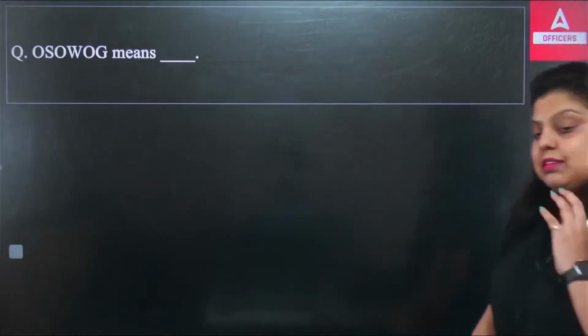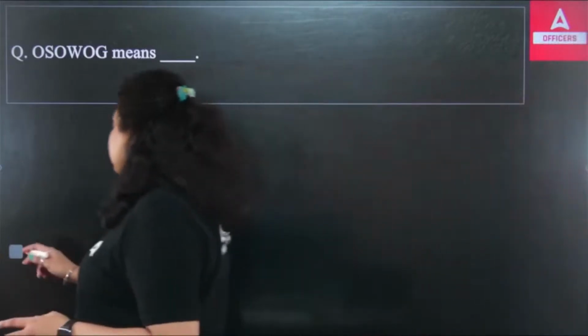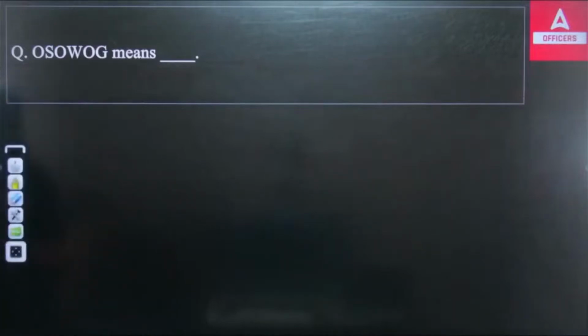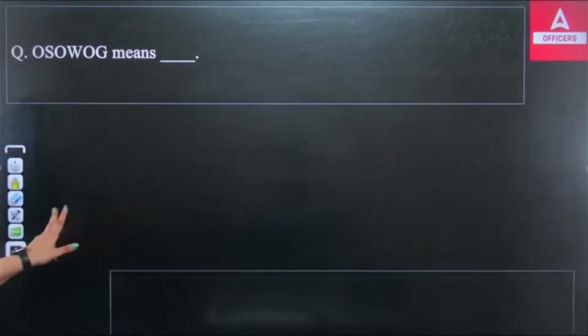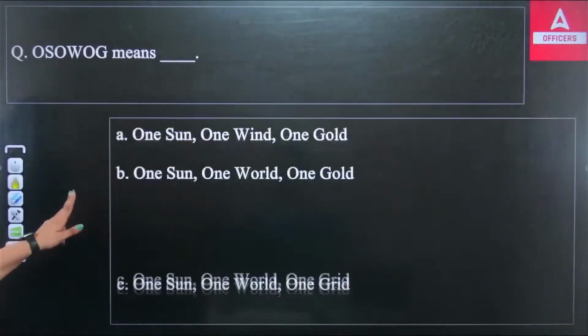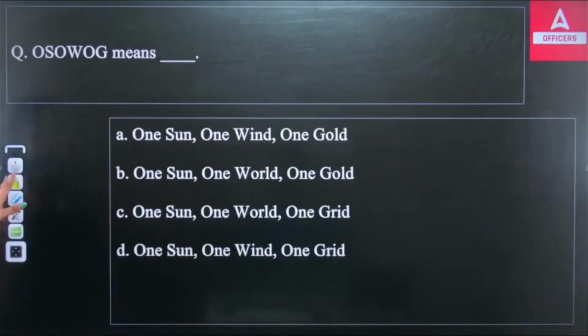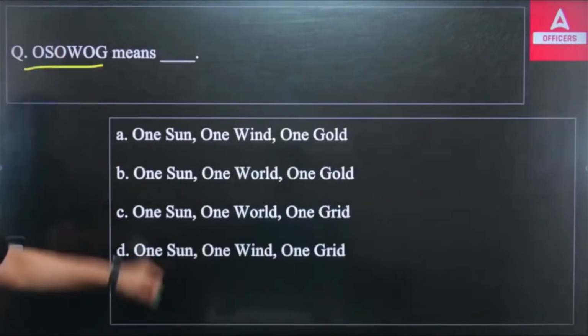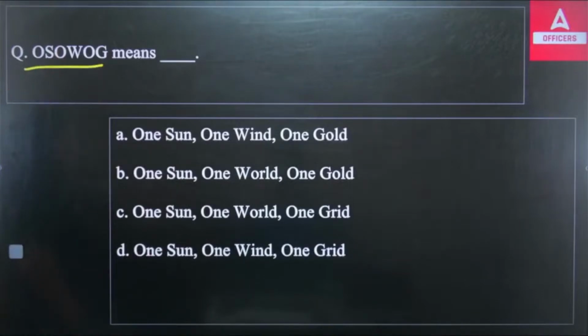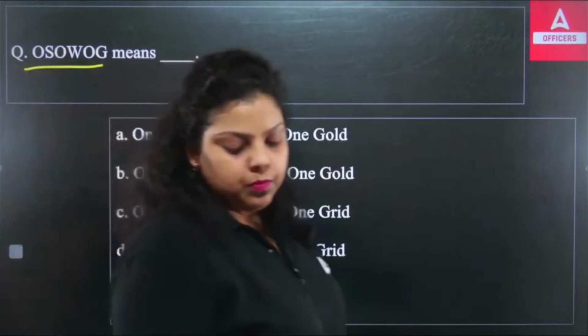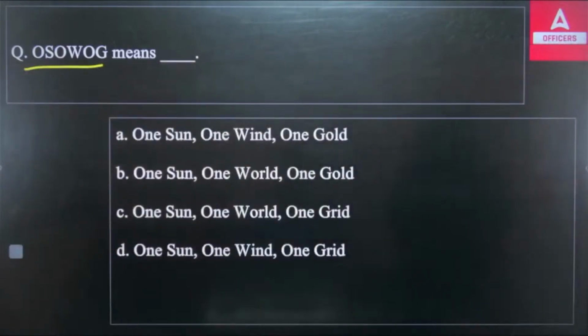Mr. Narendra Modi has given this term in the context that we are not alone in the climate change action. Each and every country is together to fight this climate change impact. So this is what he has defined in the Conference of Parties. So let me know, what does OSOWOG stand for? Which of the following is correct?